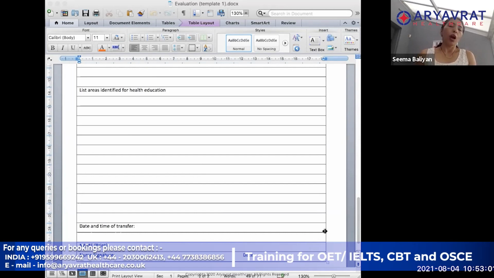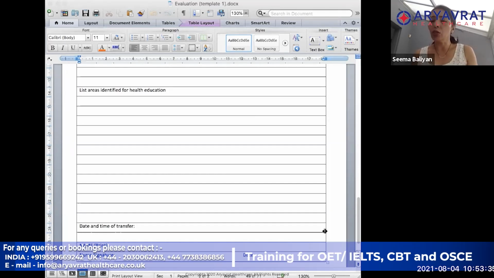Okay, great. So now we come to the last couple of things, date and time of the transfer. If it is a transfer letter that you are writing, in your notes or in your scenario they would have given when the patient will be transferred, tomorrow for example. So over here, you will have to write the date and time which have been given to you when the patient is going to be transferred.